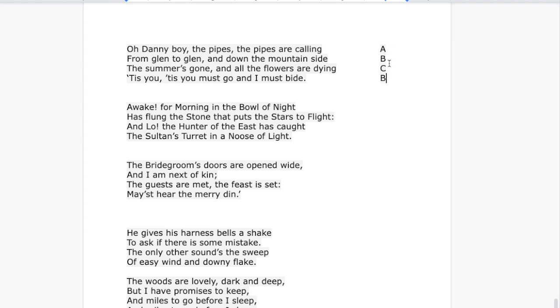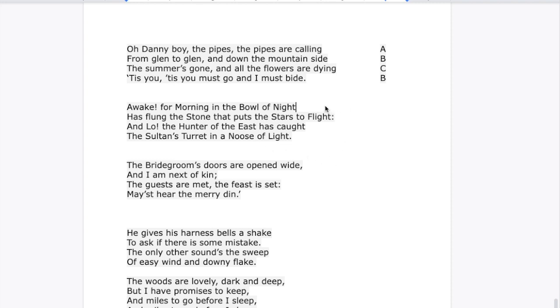We're going to start with A. If the next line rhymes with the first line, we'll put an A. If it doesn't, we go to the next letter. We say B. "Awake for morning in the bowl of night has flung the stone that puts the stars to flight. And lo, the hunter of the east has caught the Sultan's turret in a noose of light."